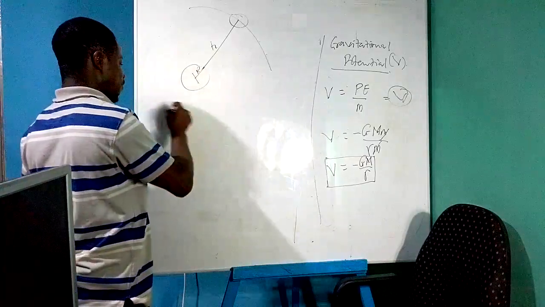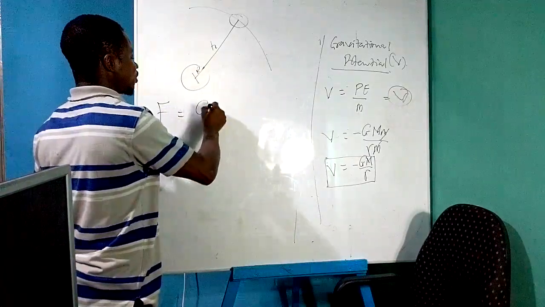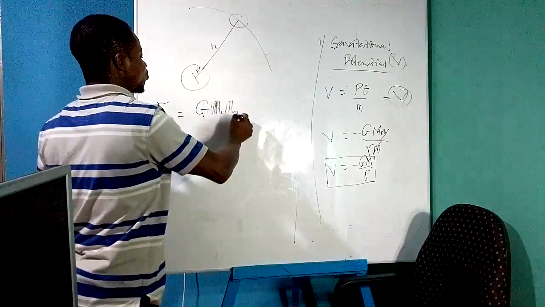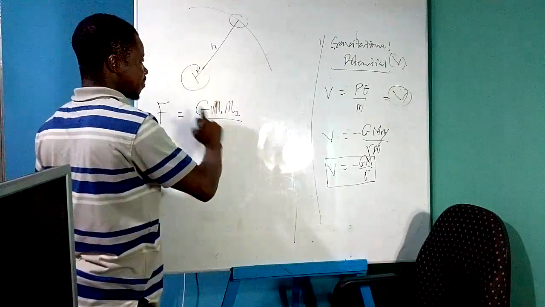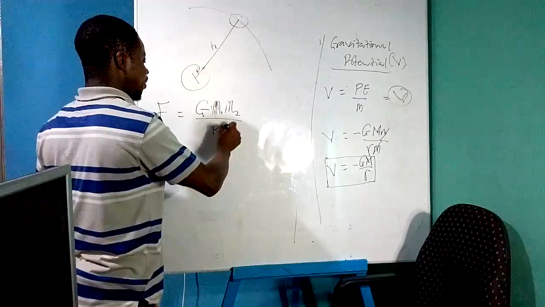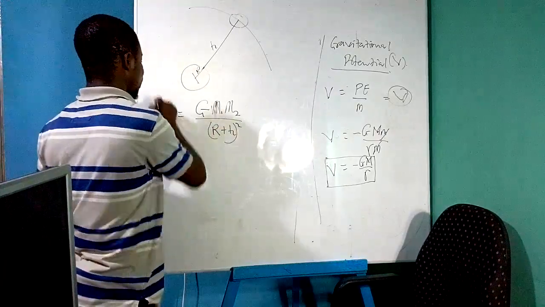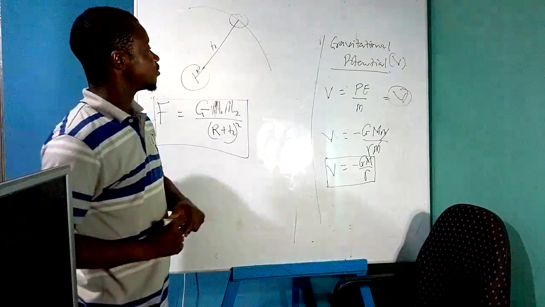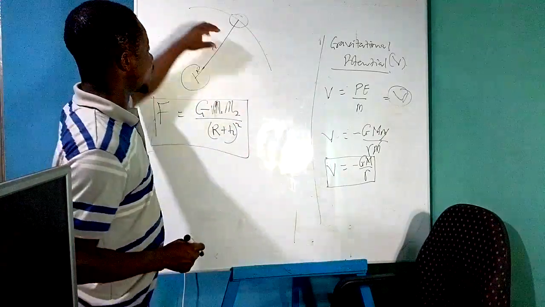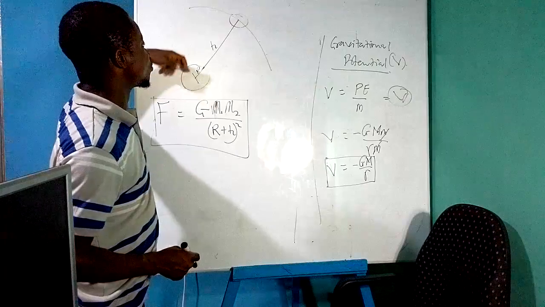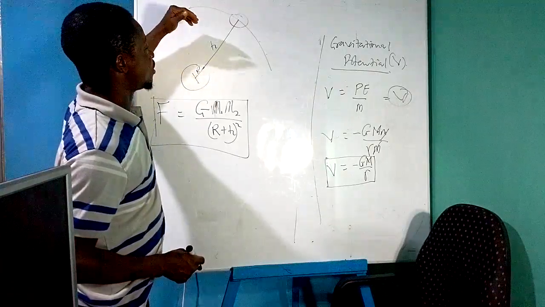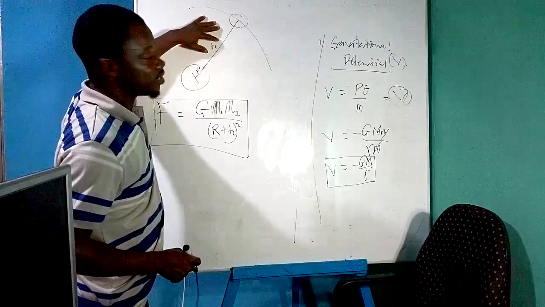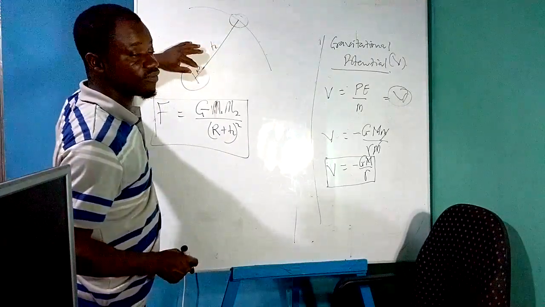So look at this. The gravitational force becomes F is equal to G M1 M2 all over R squared, but the R squared becomes R plus h all squared, like this. So when you're given a question, and the question requires that the object is not sitting on the Earth's surface, or the object is far from the Earth's surface at a height h, add that height to the radius of the Earth.